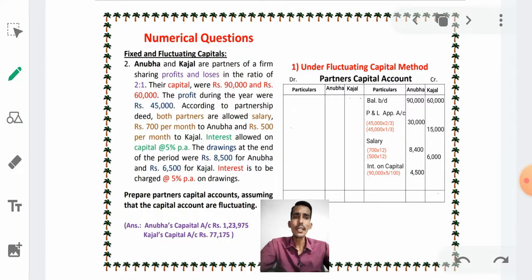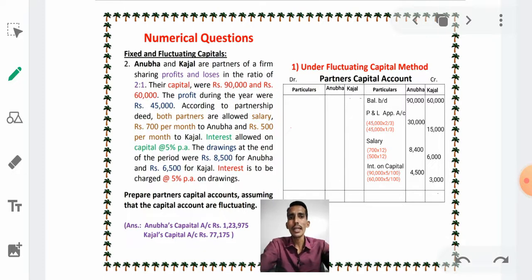Therefore interest on capital is 4,500 for Anubha. And next, 60,000 into 5 by 100, because interest on capital depends on whose capital: 90,000 is Anubha's and 60,000 is Kajal's. Therefore we calculate separately, and it is 3,000 for Kajal. Right.